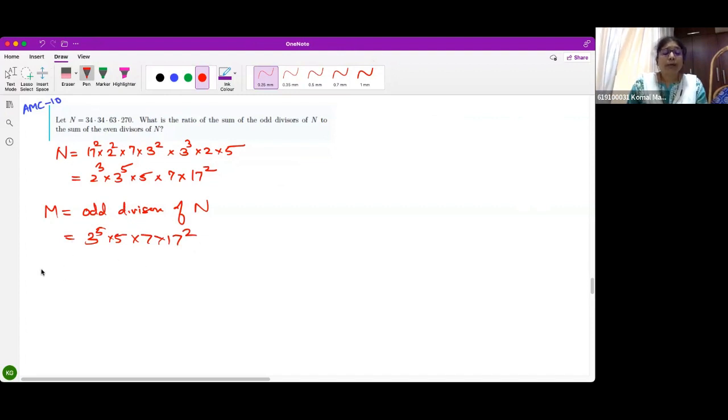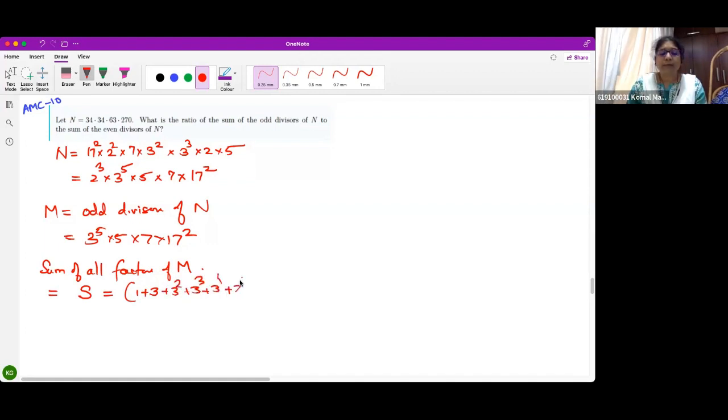Okay. So what is the sum of all factors of n? You will get a big fat expression. Let us call this sum S. That will be 1 plus, 3 raised to 0 is 1. Correct? Okay. 3 raised to 1, 3 squared, 3 cubed, 3 raised to 4, 3 raised to 5. Then 1 plus 5, 1 plus 7, 1 plus 17 plus 17 squared. Correct? Everybody understood this? Any doubt, anybody?